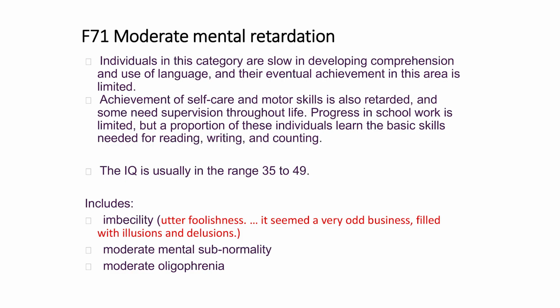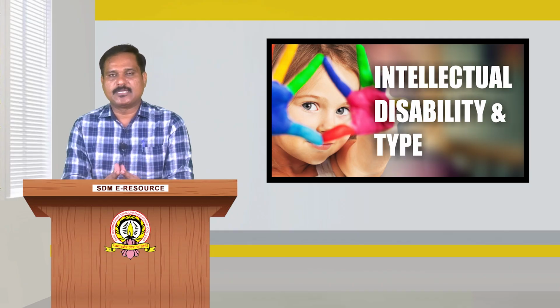In moderate mental retardation, individuals in this category are slow in developing comprehension and use of language, and their eventual achievement in this area is limited. Achievement of self-care and motor skills is also retarded, and some need supervision throughout life. Progress in school and work is limited, but a proportion of these individuals learn the basic skills needed for reading, writing, and counting. The IQ is usually in the range of 35 to 49. This includes moderate mental subnormality.